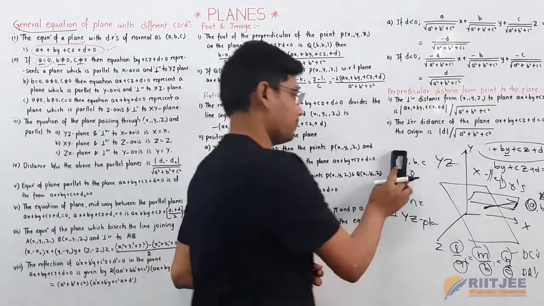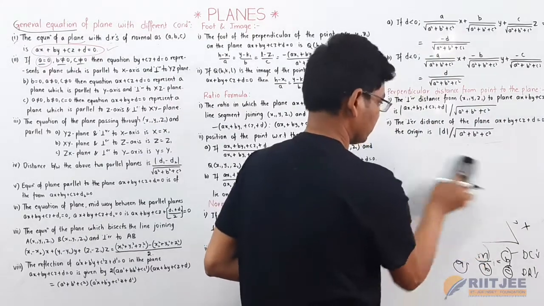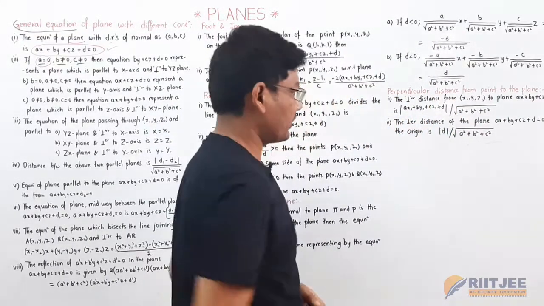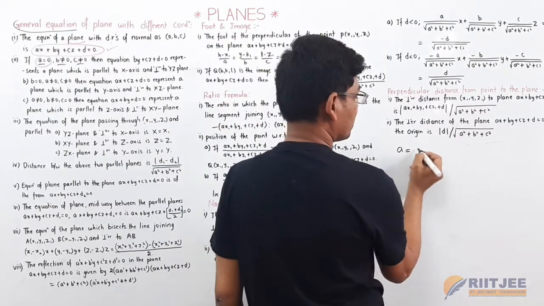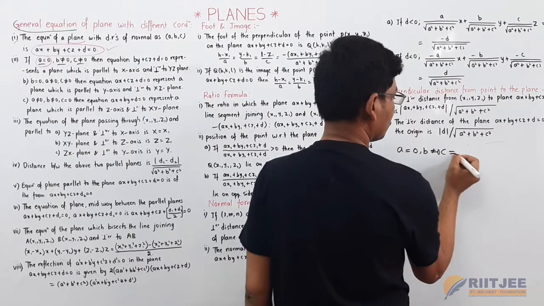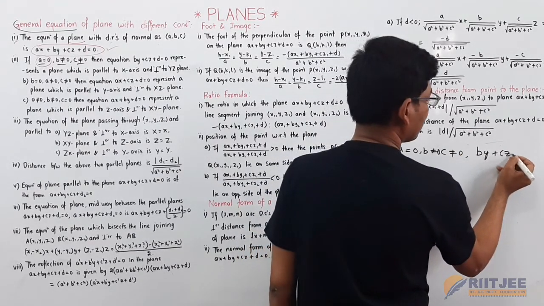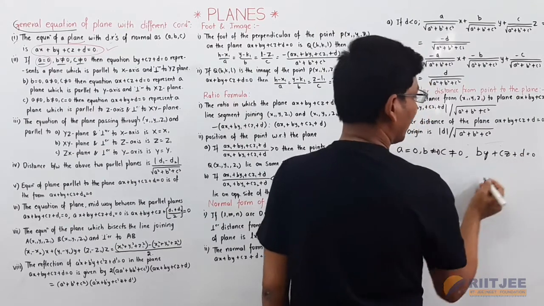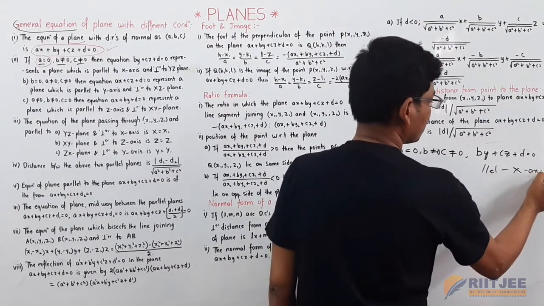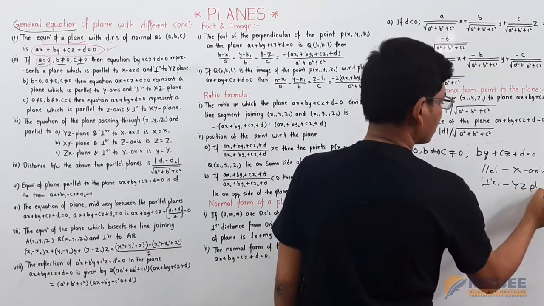Now the second point: if a is equal to 0, b is not equal to 0, c is not equal to 0, then the equation of the plane is by plus cz plus d is equal to 0, parallel to the x-axis and perpendicular to the yz plane.